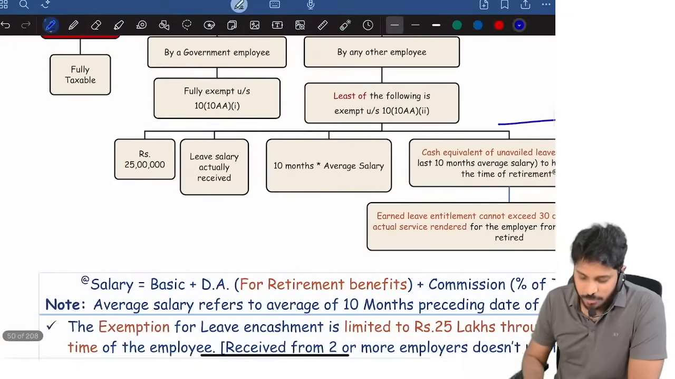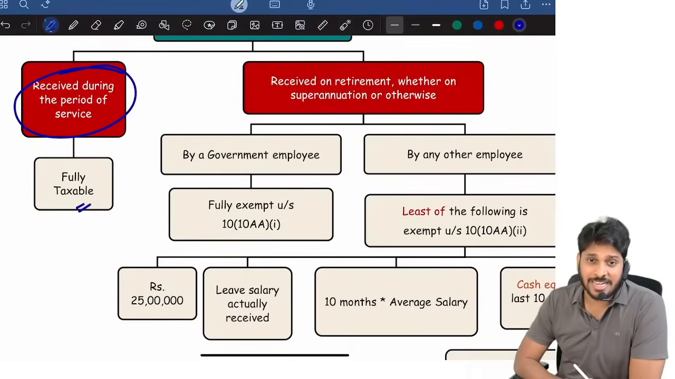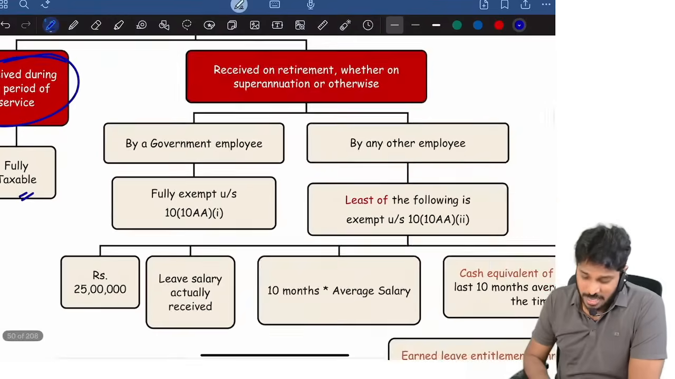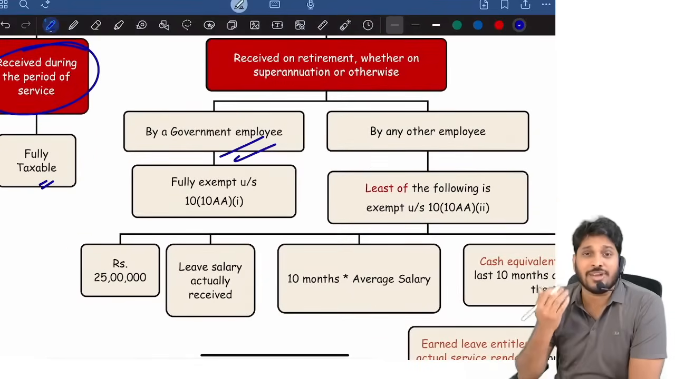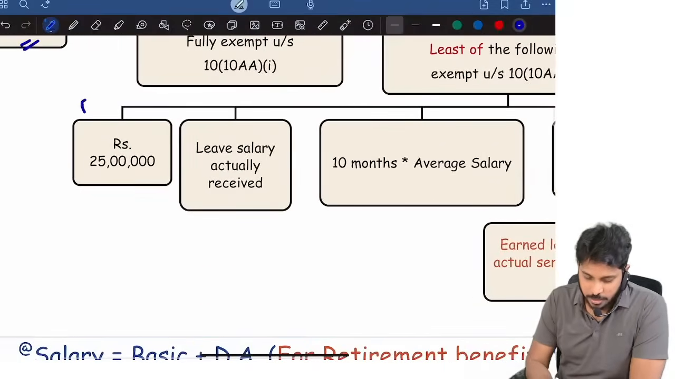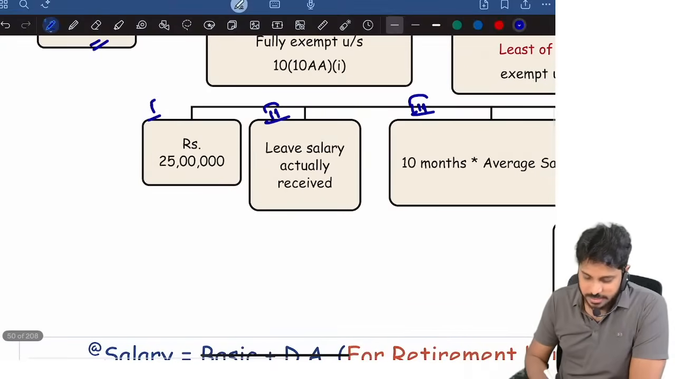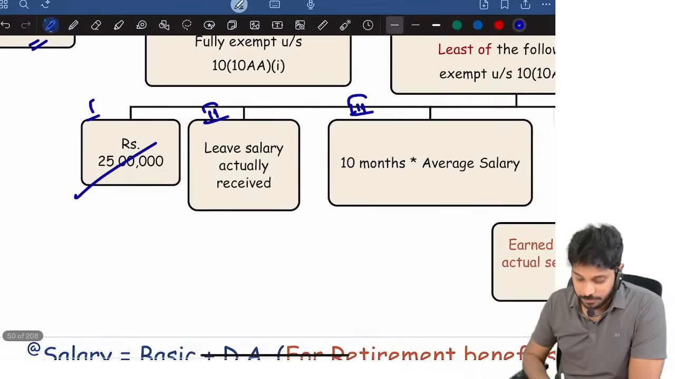Okay, fourth criteria. How much is exempted by the leave encashment? Leave encashment received during service is fully taxable. It is treated as allowance. Leave encashment received by a government employee is fully exempt. Leave encashment received by other employees, 4 criteria were there: criteria 1, 2, 3 and then 4.